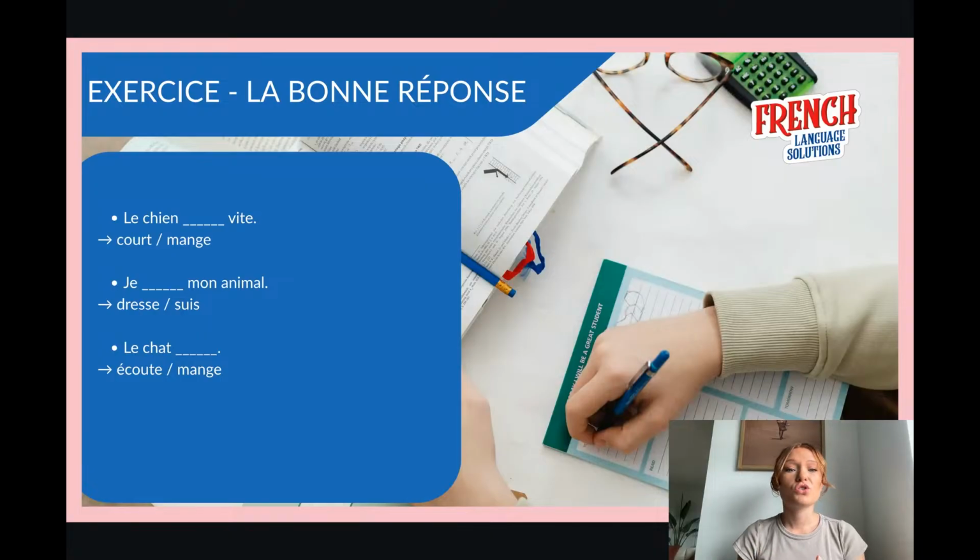Numéro 2. Je dresse mon animal. Mon animal, you connect. Starts with a vowel. You link it with your N. Je dresse mon animal. Numéro 2. Je suis mon animal. Don't pronounce the S from suis. Je suis mon animal. Numéro 3. Le chat écoute. Le chat écoute. Second option, le chat mange. Le chat mange, and not manger.